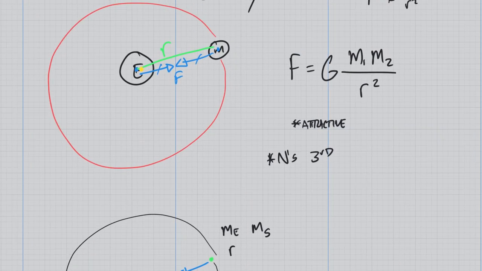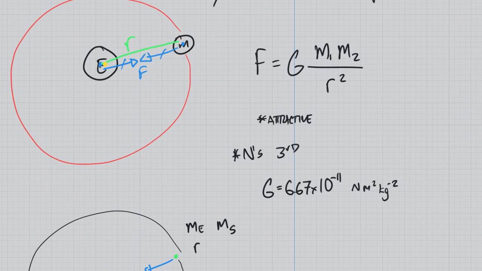Okay. The other thing is this universal constant. This is found in our physics data booklet on page 2. G has a value of 6.67 times 10 to the negative 11. Its units then are going to be newton meters squared per kilogram squared, right? That should make sense because if we take those units up here at the top, we're going to multiply kilograms by kilograms, which is going to cancel out these kilograms. We're also going to divide by radius squared, which is meters squared. And all that we would have left